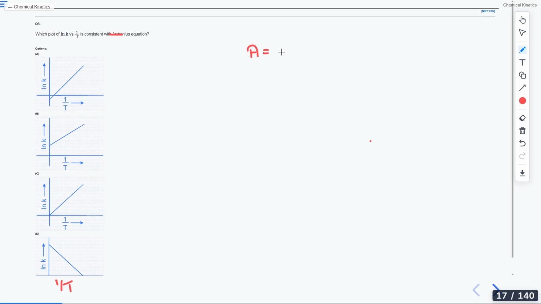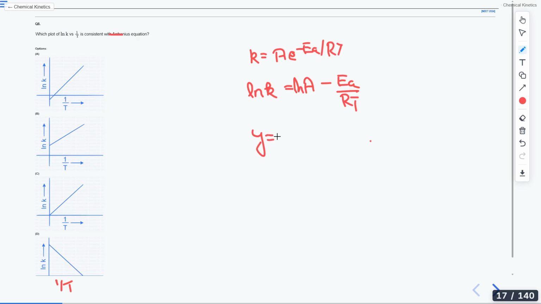K is equals to A e^(-Ea/RT). Then if I take ln K, it will become ln A - Ea/RT.